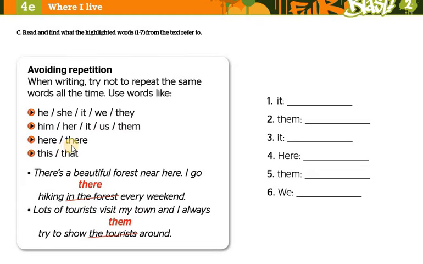We have here and there, this and that, some of the demonstrative pronouns. For example, there is a beautiful forest near here. I go hiking in the forest every weekend. So instead of repeating in the forest, you say there, which means in that place, in that forest.